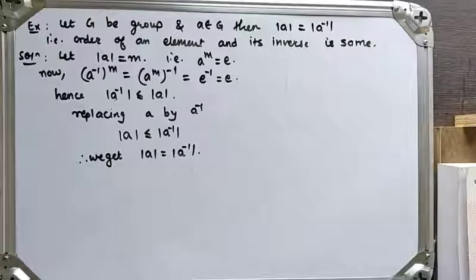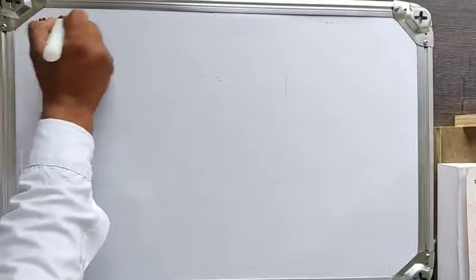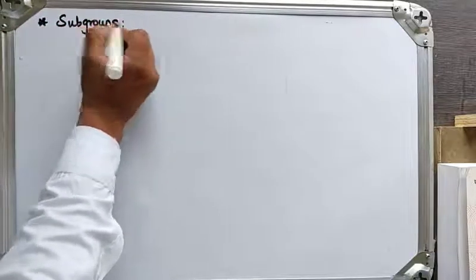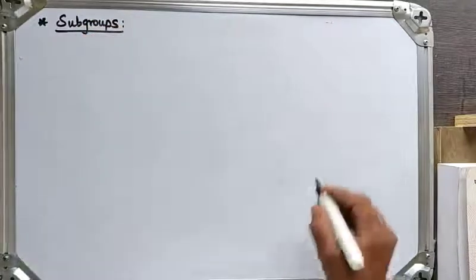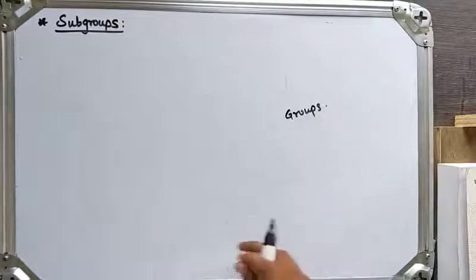Now, next is a very important part, which is the subgroup. We have seen the definition of groups in the previous chapter. In this lecture we are going to see the next definition, subgroups. So what is meant by subgroups? In the previous chapter we saw the definition of groups. So what is the definition of groups?